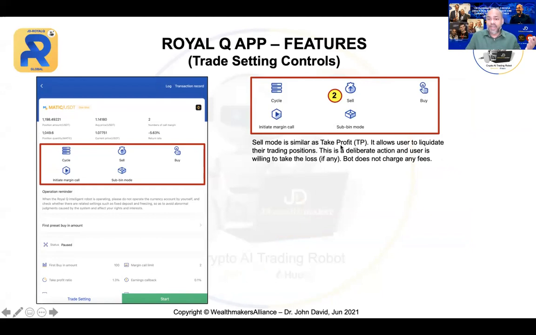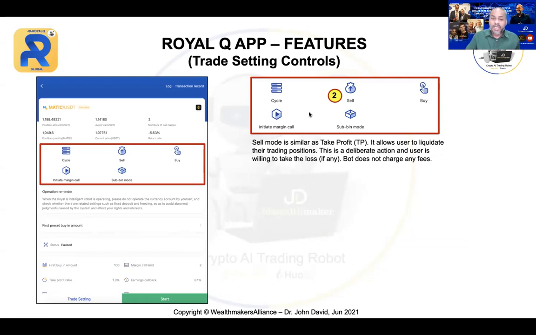If you are a forex trader, we use take profit. It allows the user to liquidate their trading position. This is a deliberate action, and the user is willing to take the loss. Can you see that? The robot will never take the loss unless you want to do it manually. Even if you sell your position, the robot will never charge you any fees. Your loss is basically the difference between the average price and the current price.